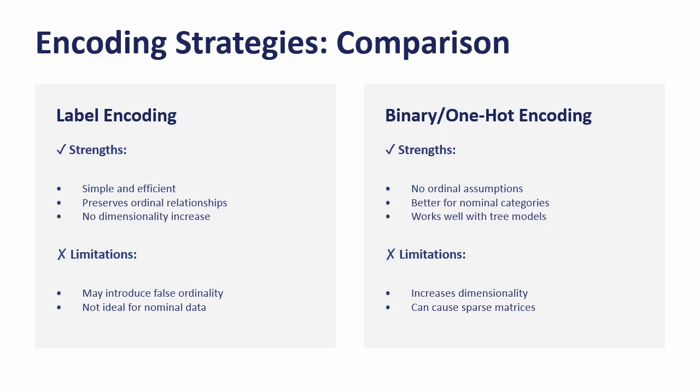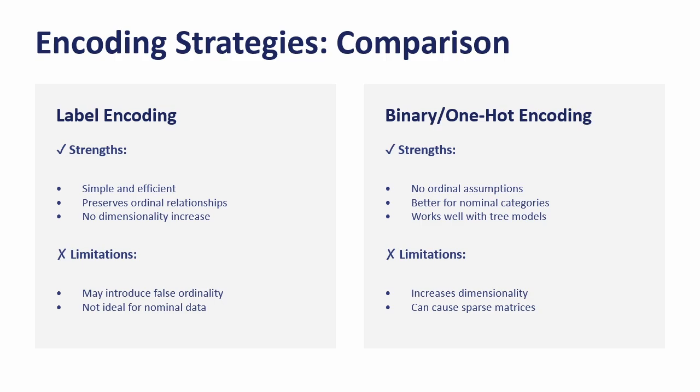In the encoding phase, we actually conducted a comparative experiment to evaluate different encoding strategies. This is one of our key contributions. On the left side, we have label encoding. Its advantages include simplicity, efficiency, and no increase in dimensionality. However, it has an important limitation. It may introduce false ordinal assumptions. For instance, if we encode application type as 0, 1, 2, 3, the model might mistakenly interpret this as having an ordered relationship when they are actually just different categories.